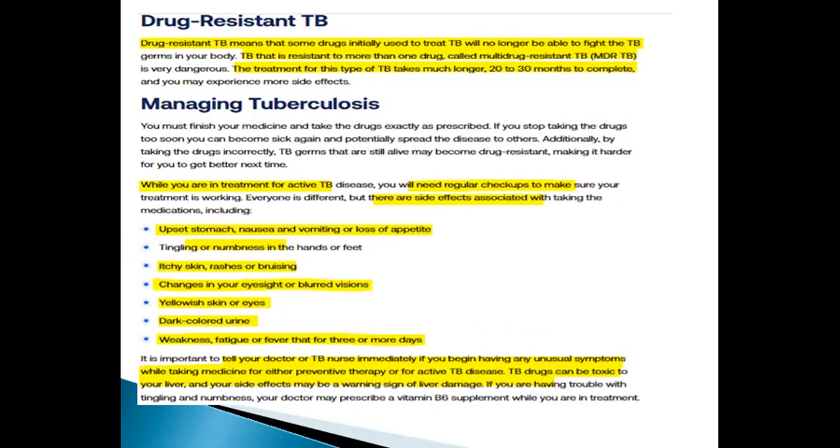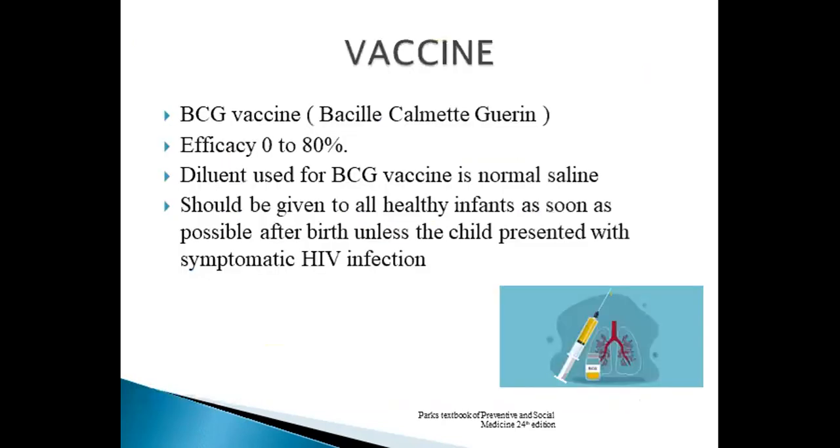Managing TB: when you are in treatment for active TB, you need regular checkups to make sure the treatment is working. There are also side effects of taking the medicine, for example upset stomach, nausea, vomiting, tingling, itchy skin rash, changes in eyesight, yellowish skin, dark colored urine, weakness, or fatigue. It is important to tell your doctor or TB nurse immediately if you begin having unusual symptoms while taking medicine for either treatment or preventive therapy.